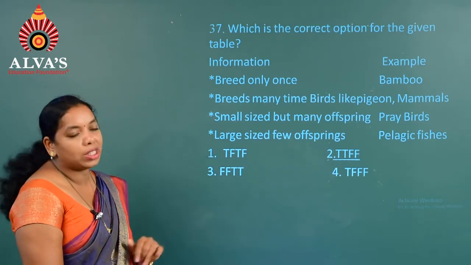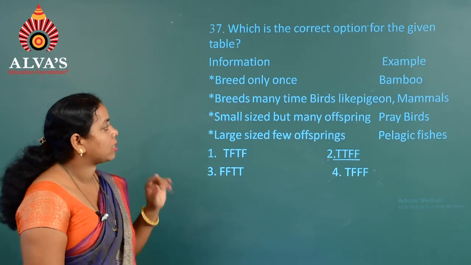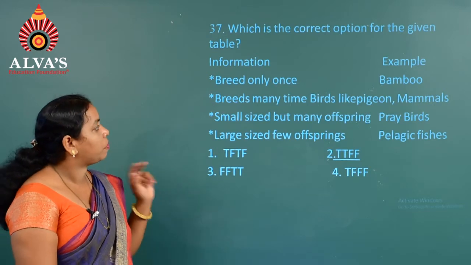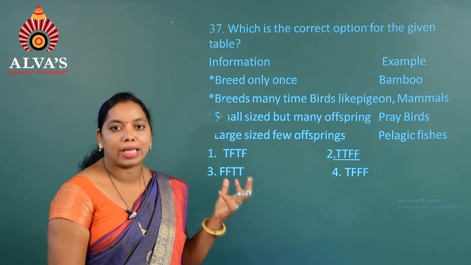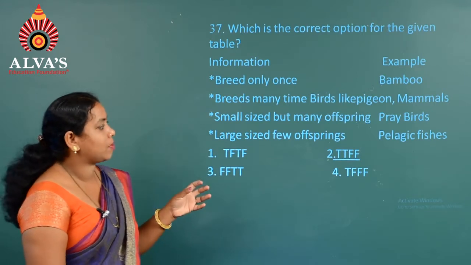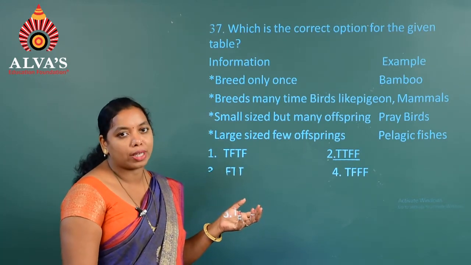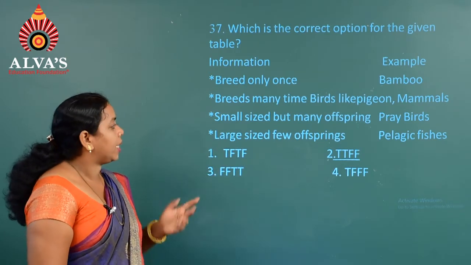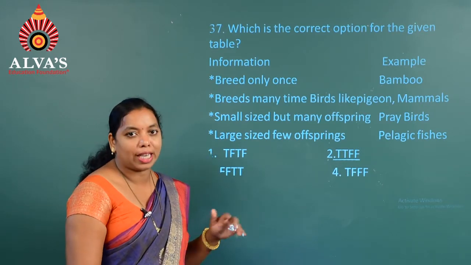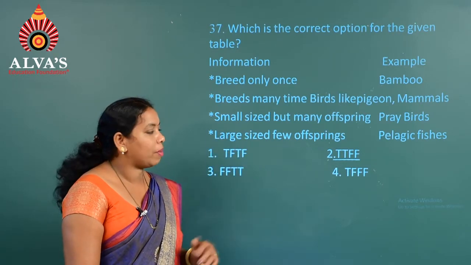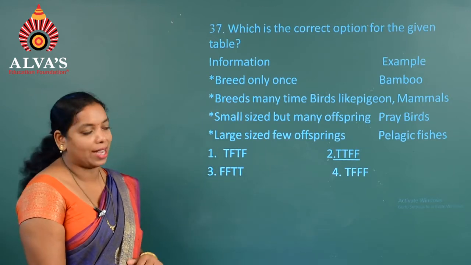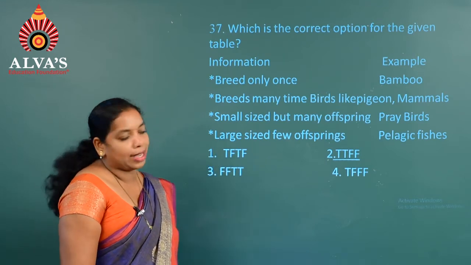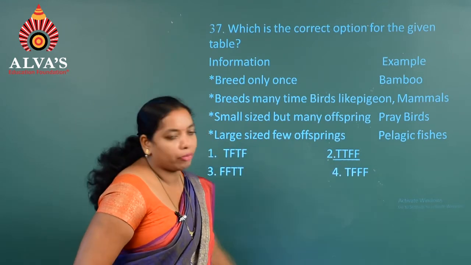Considering all four examples, the first is right: breed only once, bamboo or salmon fishes are the examples. Next, breeds many times in their lifetime, that is birds as well as mammals. Next, small size but many offspring, we can give the example of oysters, where birds will not be applicable, that is why it is a wrong answer. Next, large sized with few offspring, we can consider the elephant. They gave pelagic fishes, which are not large sized. So the correct answer for question number 37 is the second option. First and second are true, third and fourth are false.